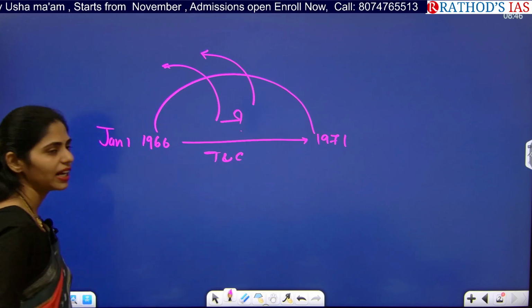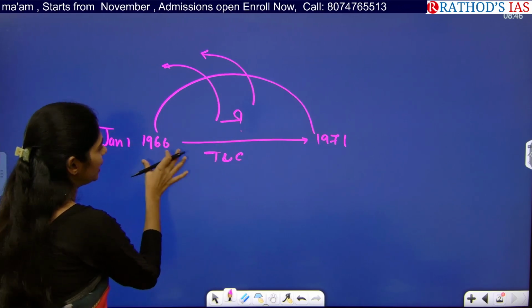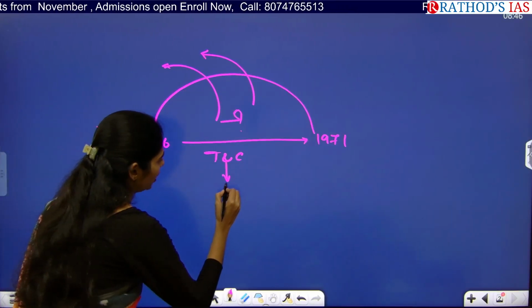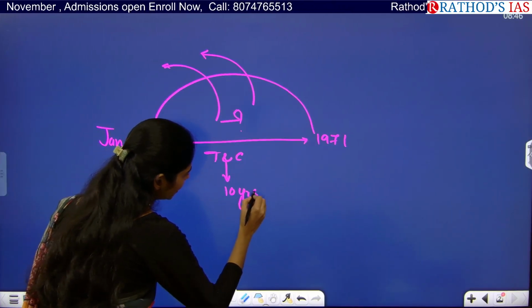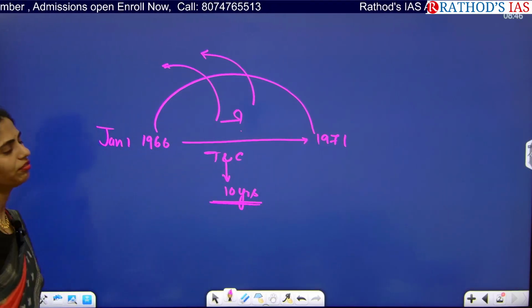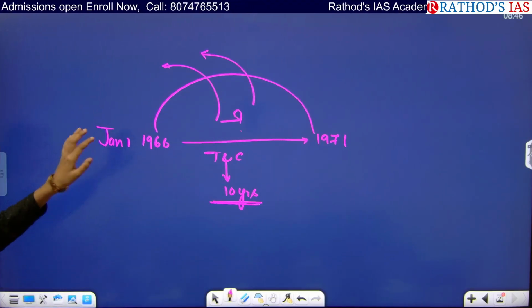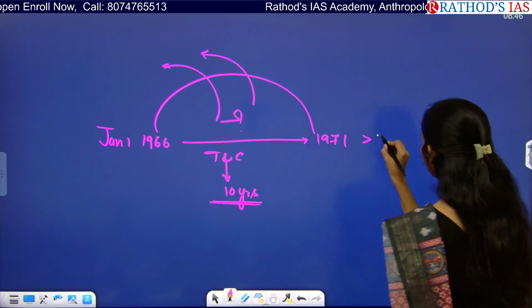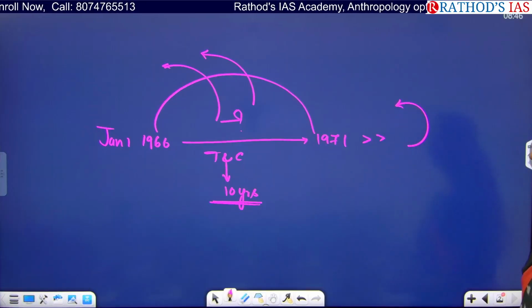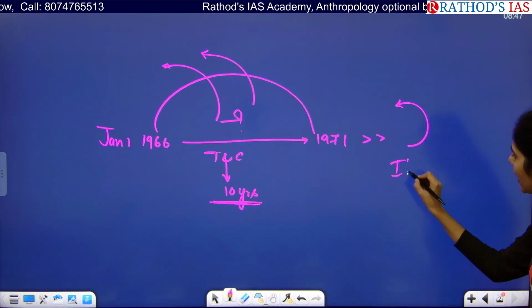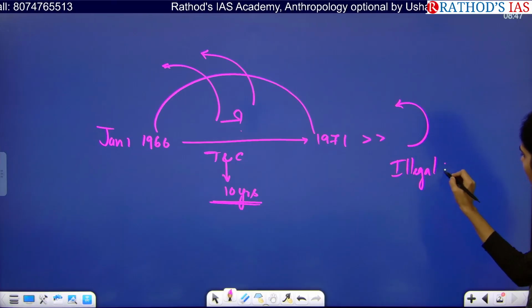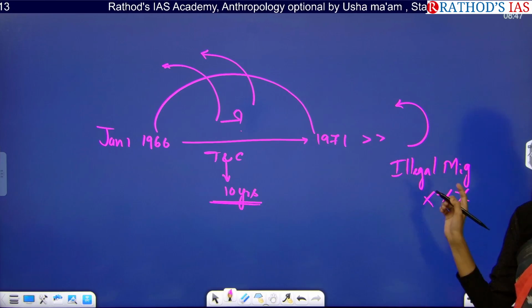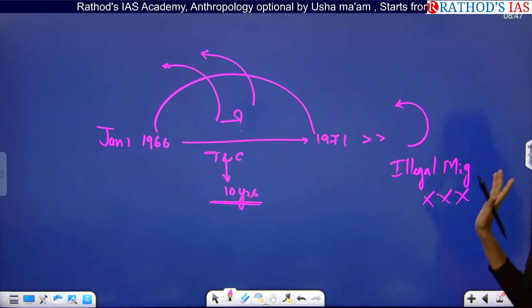What are the terms and conditions? If people entered India between 1966 and 1971, they have to reside at least 10 years in India. After these 10 years of residence, if they apply, they will get citizenship. But what is the fate of people who entered India after 1971? They are treated as illegal migrants. There will be no citizenship given to people who entered Assam after 1971.